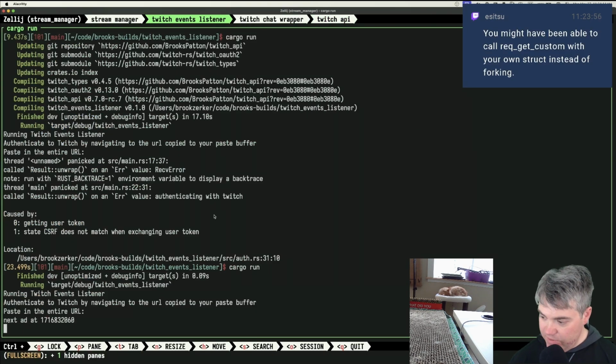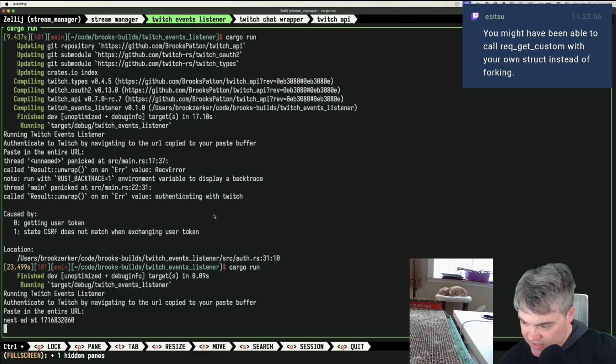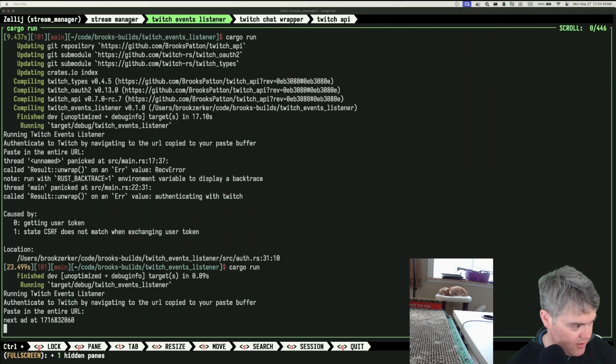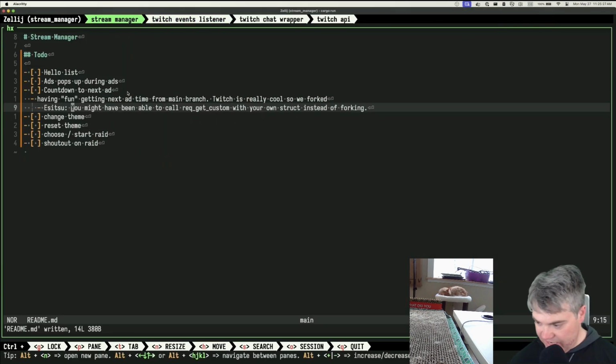It's working now. You might have been able to call get custom with your own struct instead of forking. Oh, that could be interesting. We can play with that next time. Let me write that down because I'm getting a bit tired, so I don't know how much longer I can go. Okay, I will write that down for next time.